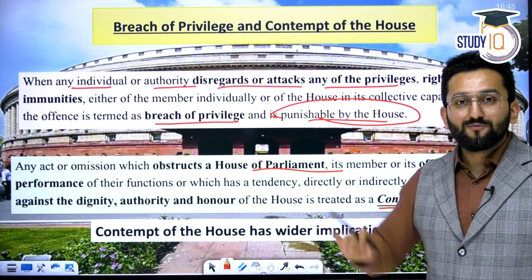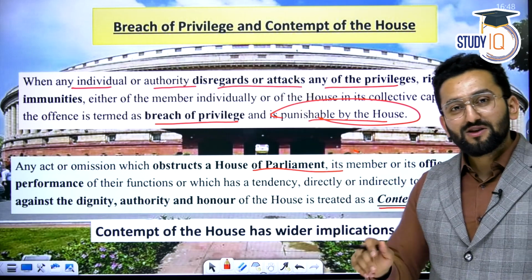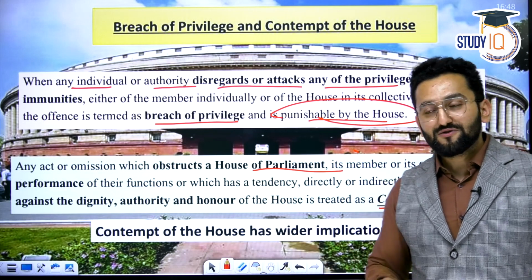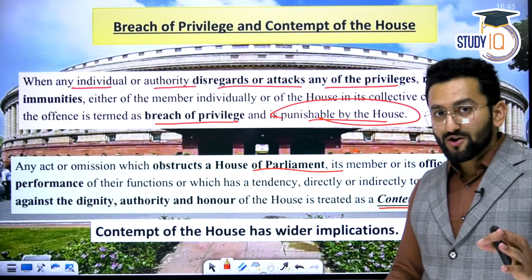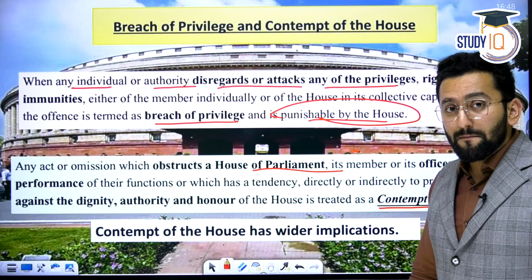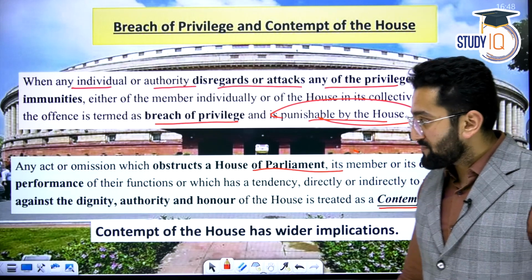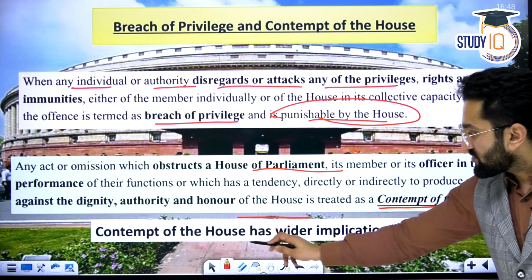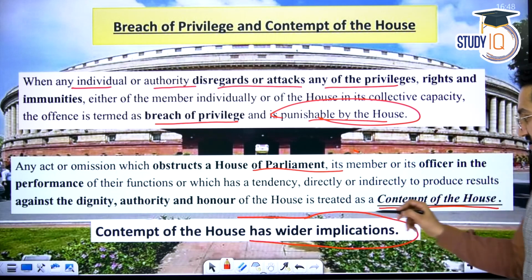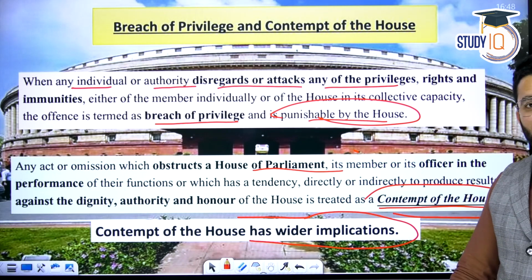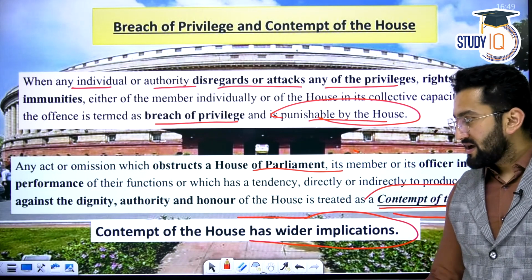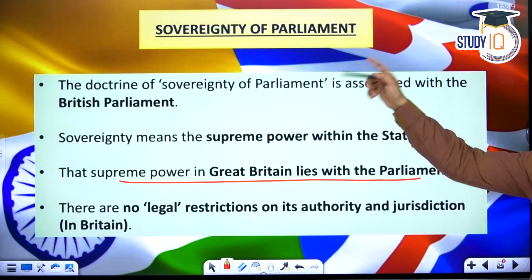So the kidnapping charge would be separate, but breach of privilege will also happen because you're stopping the functioning of the Parliament, right? If it is found that you were doing it just to have some impact on the passage of the bill, then contempt of the House will happen. This will be considered contempt of the House since you have obstructed the functioning of the House, and actions can be taken.